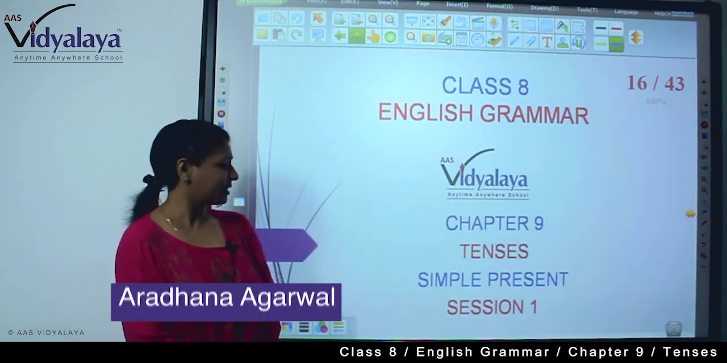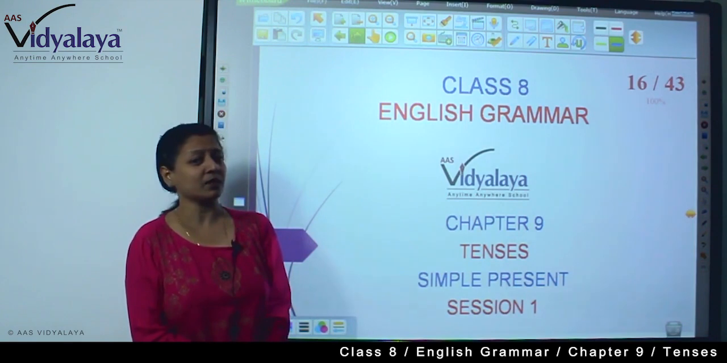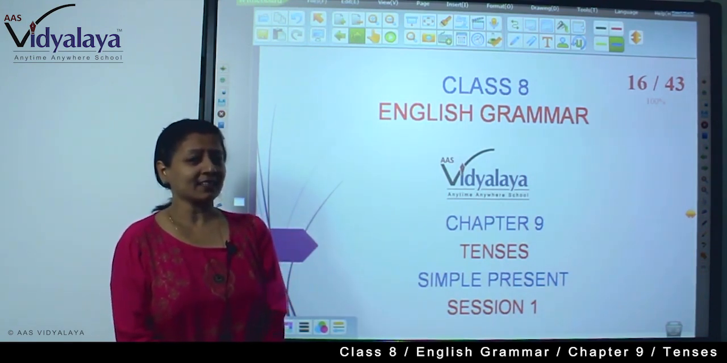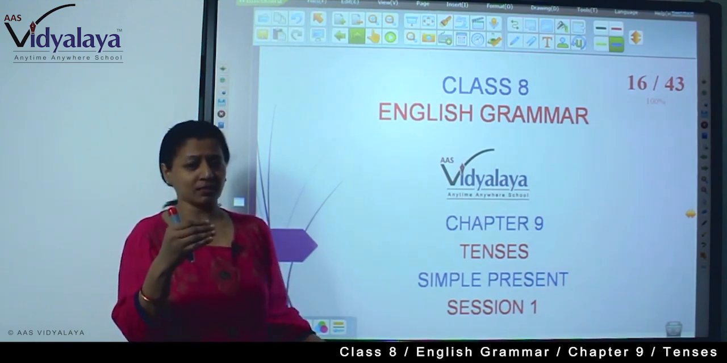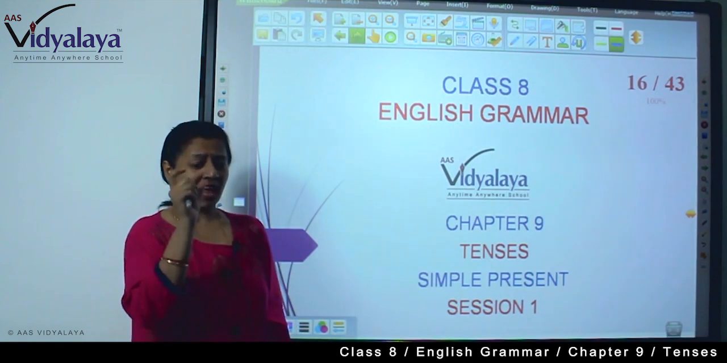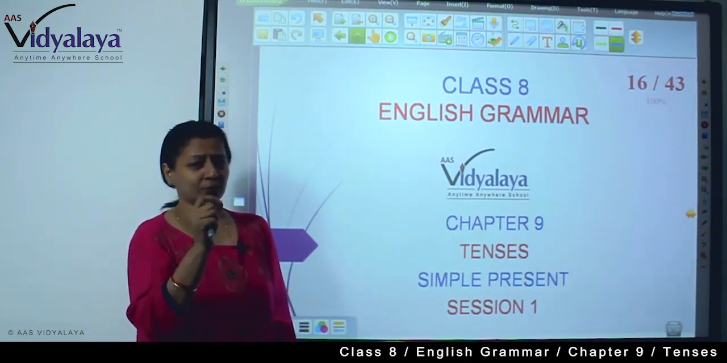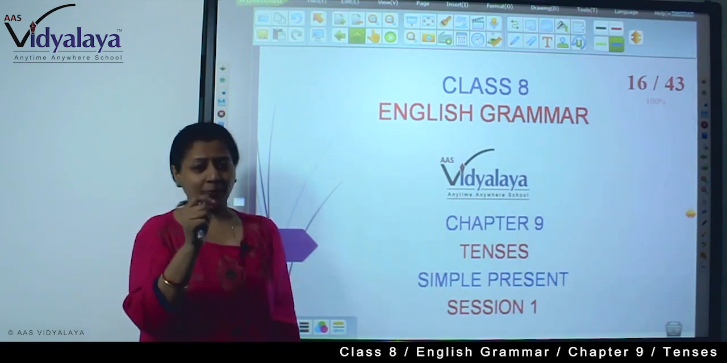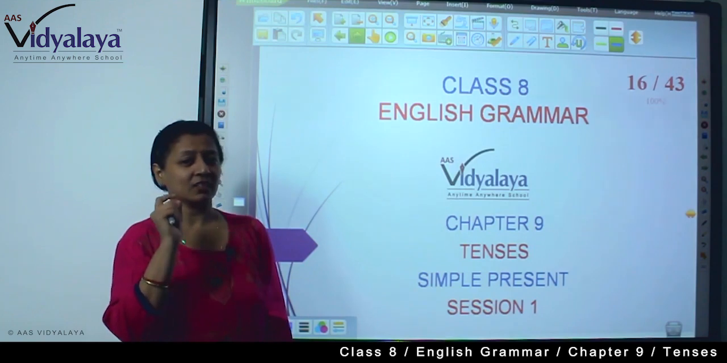We are doing chapter 9, that is tenses, and this is session 1, simple present. Simple present tense is very important to learn because with number and person, the verb changes its form in present tense. We will have to use S or ES with a singular subject, and we have to use it very carefully, otherwise it will be considered wrong.